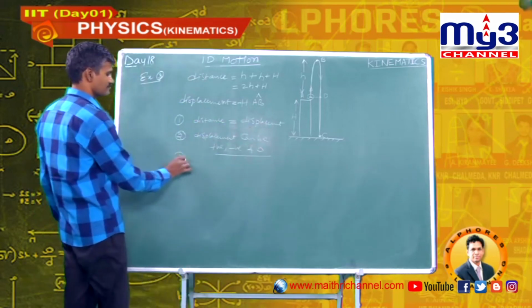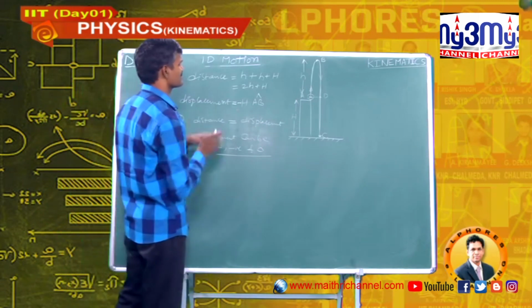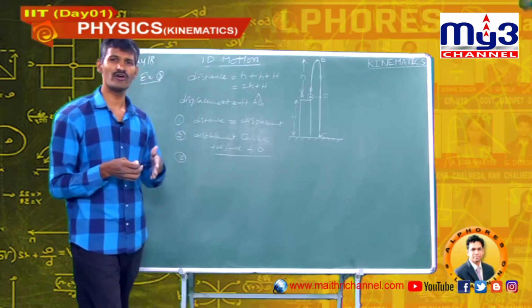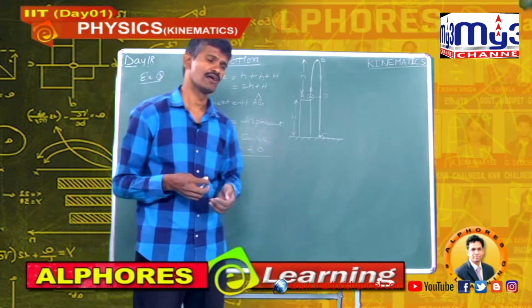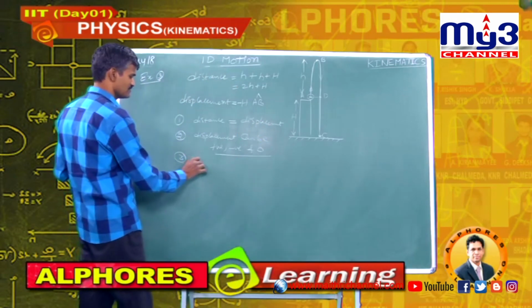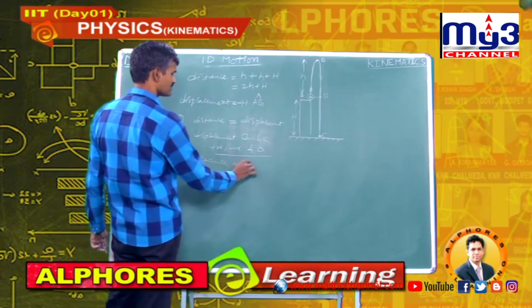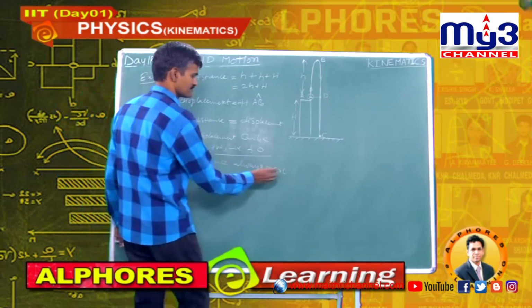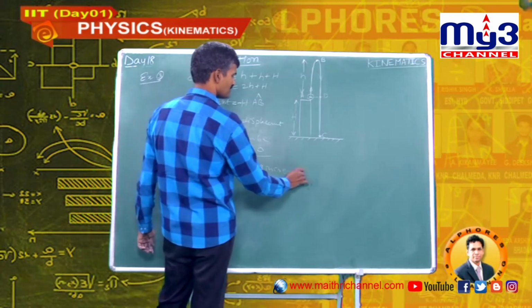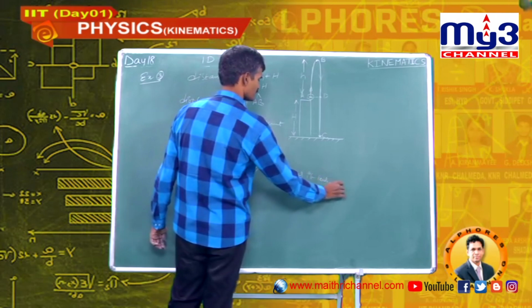Next, distance is always increasing. Whether the body moves in any direction, distance always increases if the body moves.